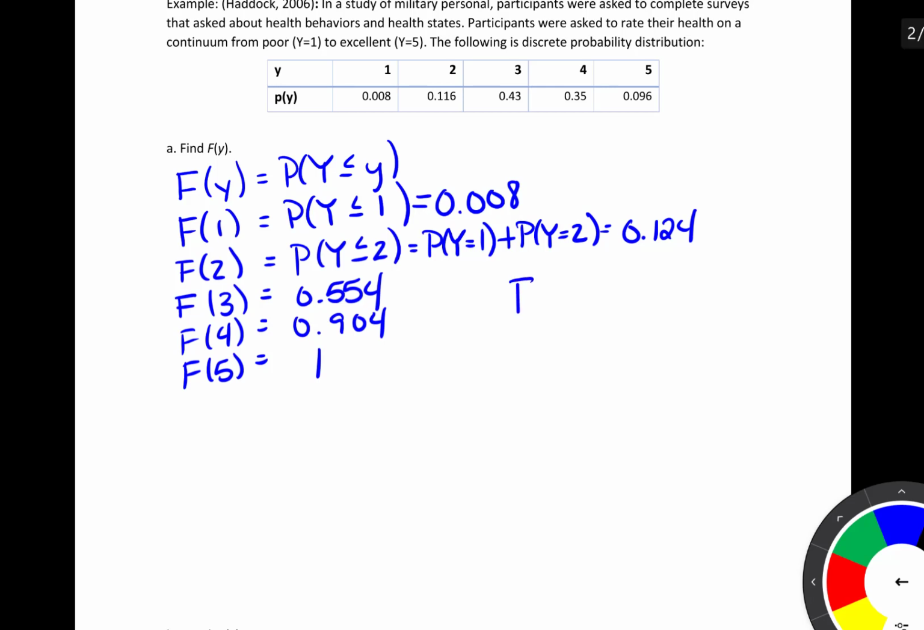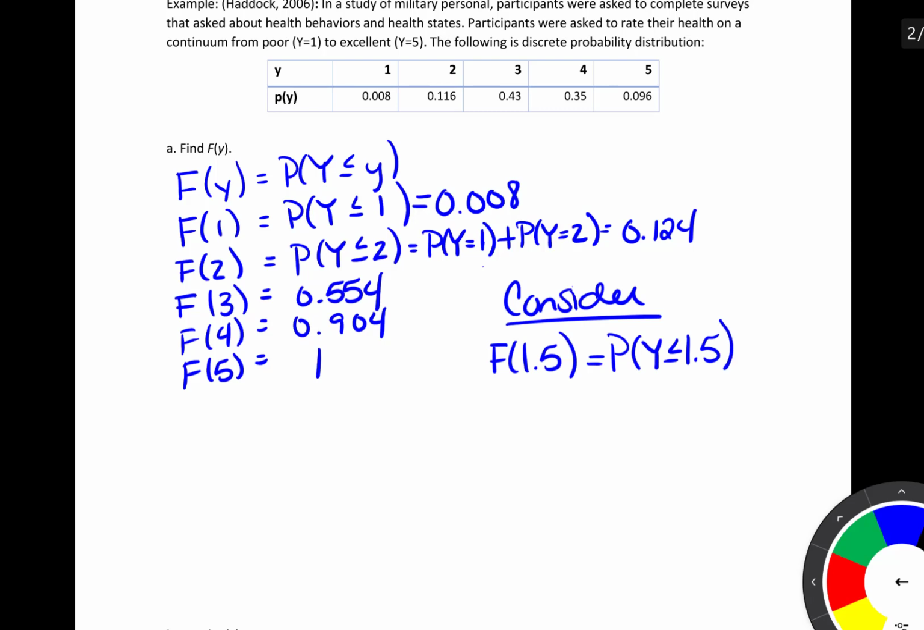So for example, we need to be able to define it for values like 1.5. Now notice that 1.5 isn't one of the values in our discrete probability distribution, but we can still define the CDF for this value. This is equal to the probability that y is less than or equal to 1.5. And since we have a discrete random variable, notice that this is equal to the probability that y is equal to 1. Because that is the only value that y takes with positive probability that is less than or equal to 1.5.